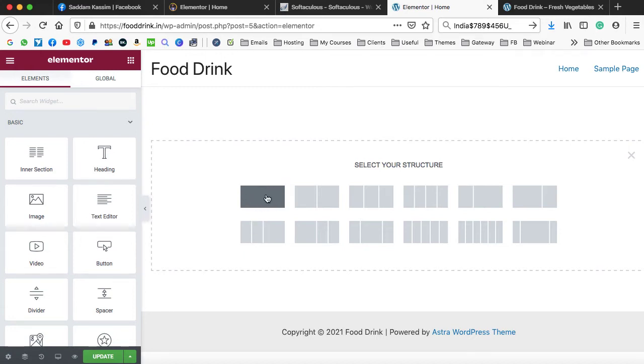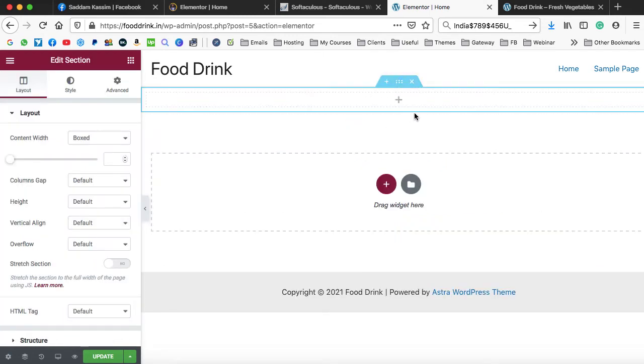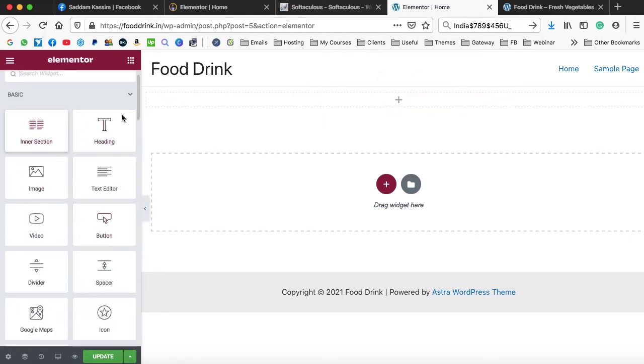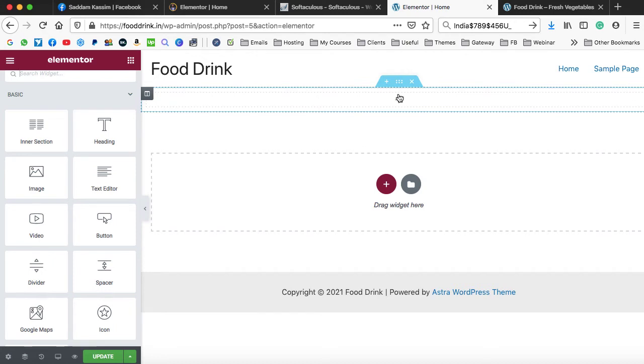This is a section with one column. This section is divided into two columns. In the first half column, we can display some kind of heading or buttons, and in the remaining half column, we can display images or videos. In the same way, you can select your own structure from here. Firstly, I'm selecting this first one. This is the section, as you can see from the blue border. Whatever content you need to display on the web page, you have to put inside this section. You can see this plus icon; just click on it and these widgets will be available. Drag from the left hand side to the right area, and then you can edit those widgets.